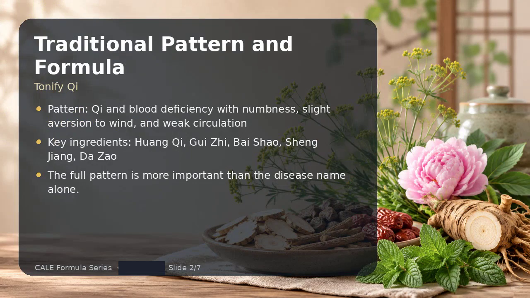Traditionally, Huang Tang belongs to the category Tonify Kai. A representative pattern is Kai and blood deficiency with numbness, slight aversion to wind, and weak circulation. Important ingredients include Huang Kai, Gui Zhai, Bai Shao, Sheng Jiang, Da Zhao. In practice, the formula should be chosen by matching the full pattern, not simply by matching a biomedical diagnosis. I would also screen for red flags, confirm that urgent medical care is not being delayed, and review all medications, supplements, and over-the-counter products before recommending treatment.